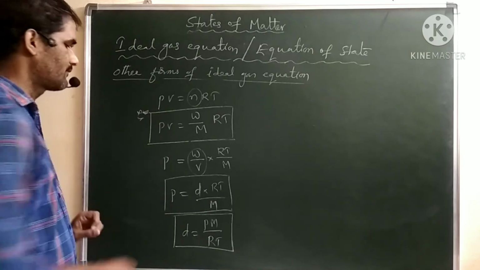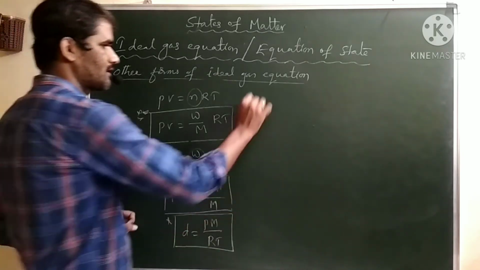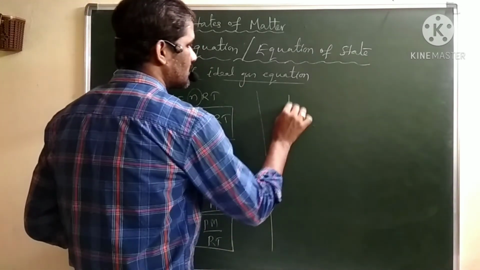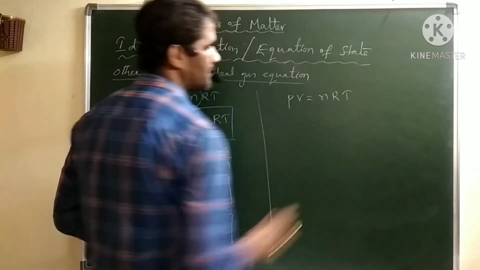This is some various relations for the ideal gas. Further we can write some more relations here. And we have PV equals nRT.